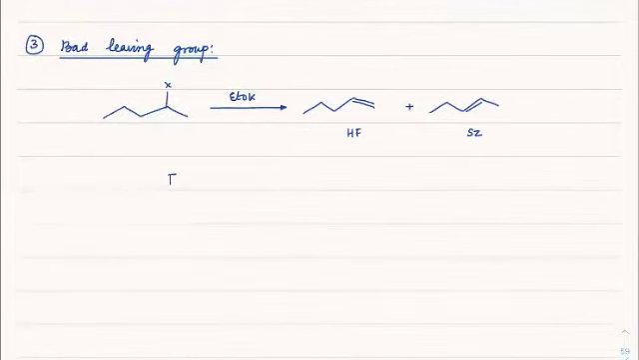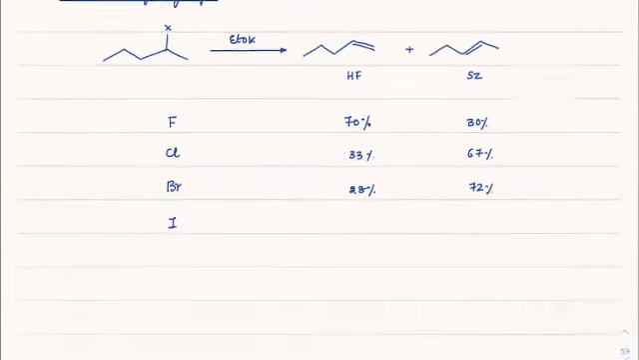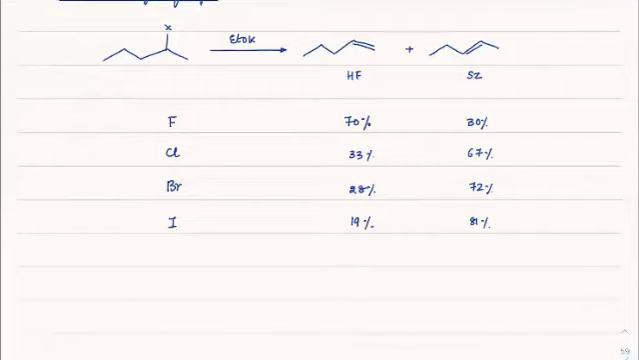In case this X is fluorine, chlorine, bromine or iodine, we have experimental data. It is seen that this is around 70%, 30%, 33% here, 33% and 67% here, around 28% and 72%, 19% and 81%. This is the amount.